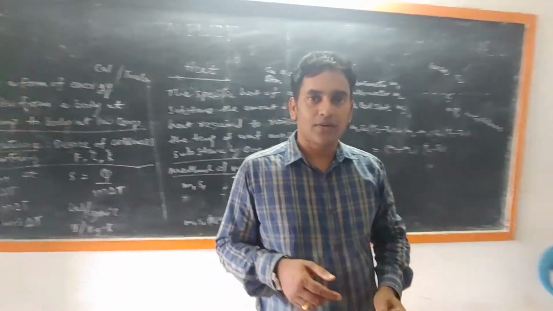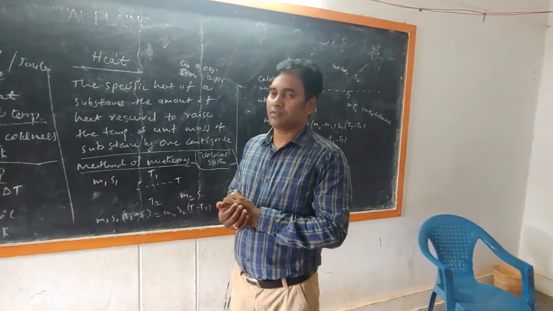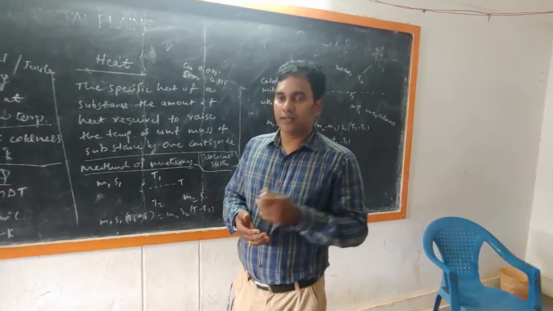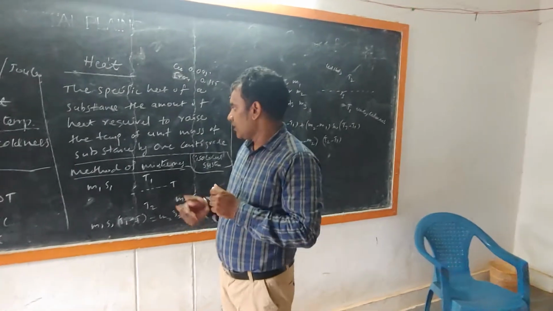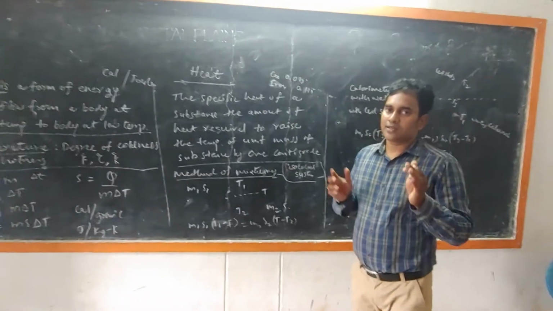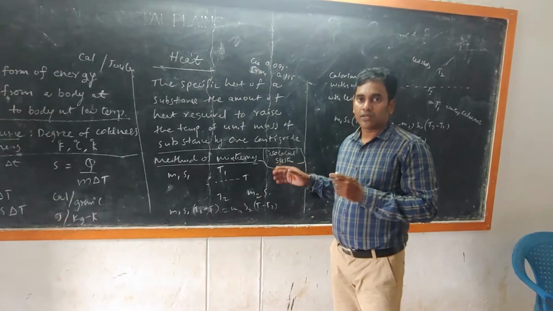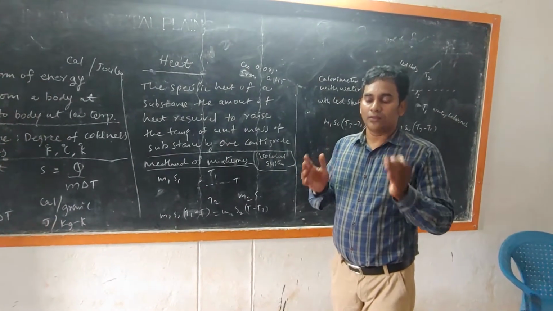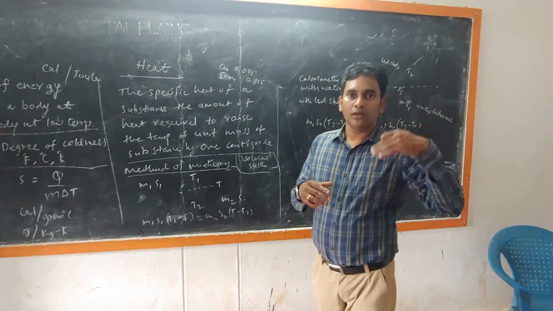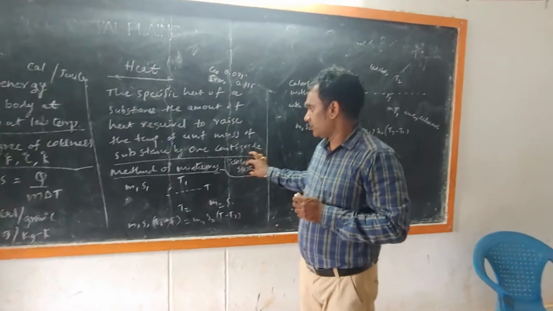Therefore, how can we find out the specific heat? What methods are developed to find out the specific heat of any material? One of them is the method of mixtures. Two materials are taken into an isolated system. That means there is no heat exchange between the system and outside of the system. That is, an isolated system is a thermally insulated system.